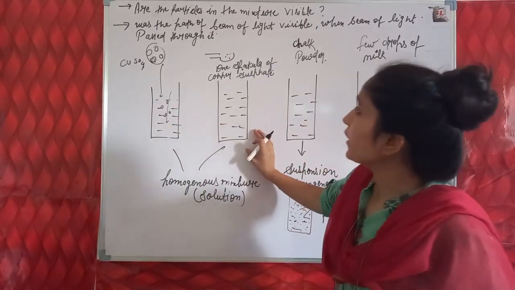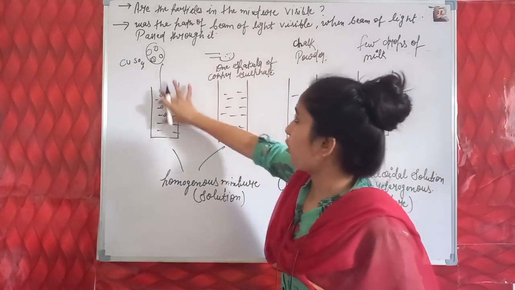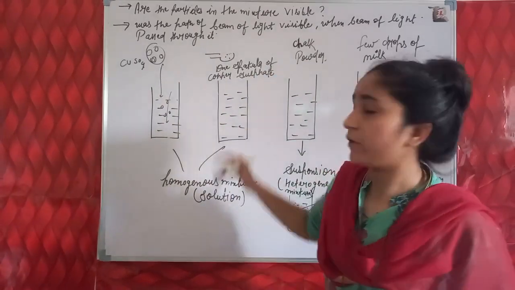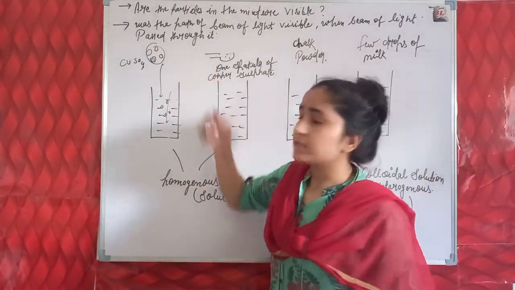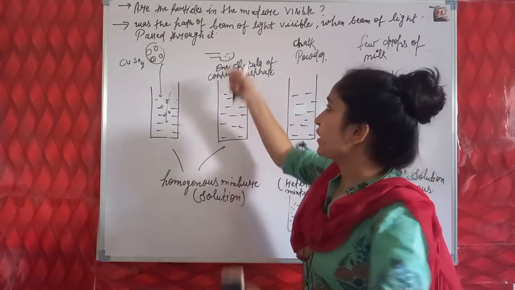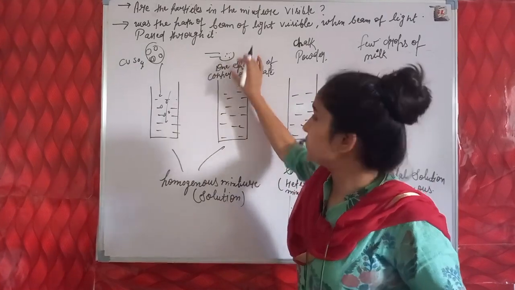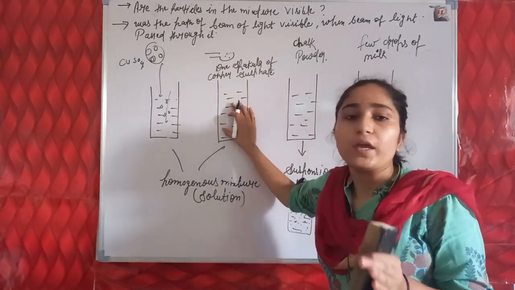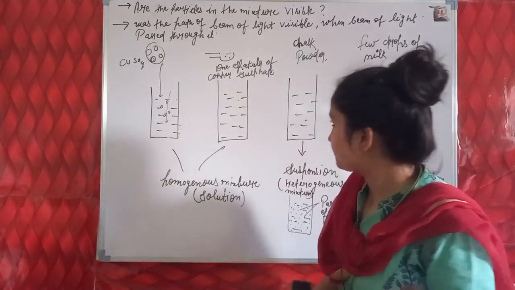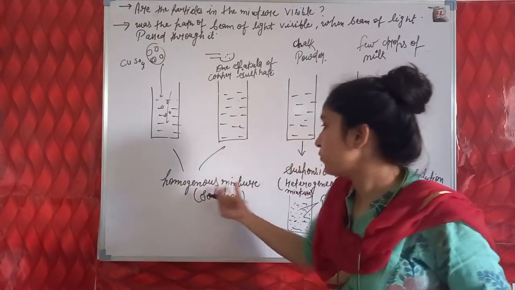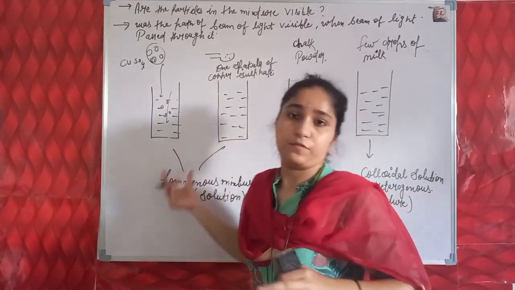And next, if we take one spatula of copper sulfate, in both conditions we take copper sulfate, but what is different here? The quantity of copper sulfate is different in these two cases. The particles of copper sulfate and the particles of water also make a homogeneous mixture. They spread uniformly throughout the mixture. So both are homogeneous mixtures, but what is the difference? The quantity of copper sulfate is different in them.